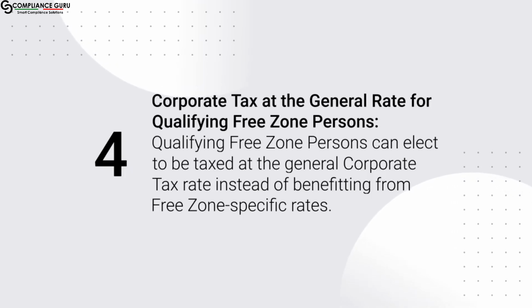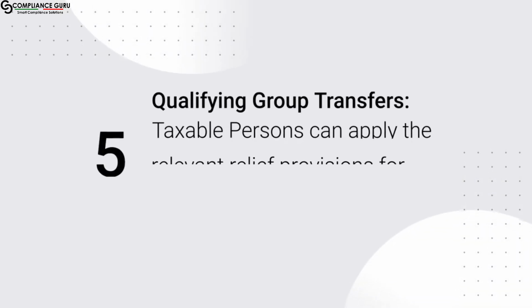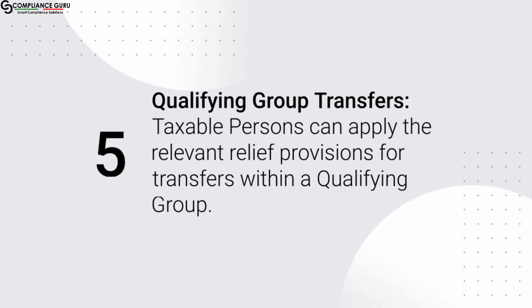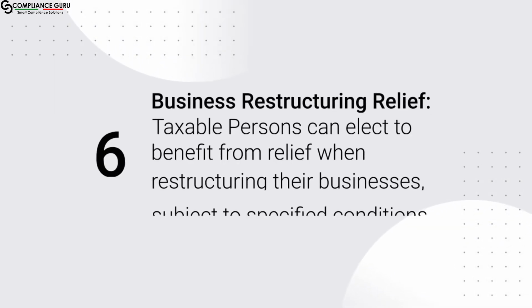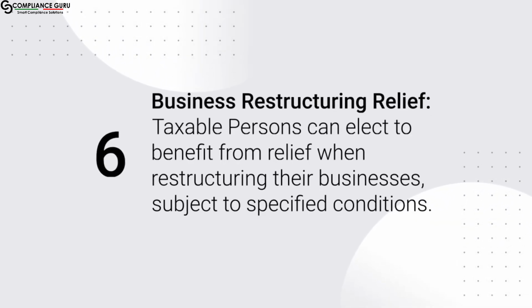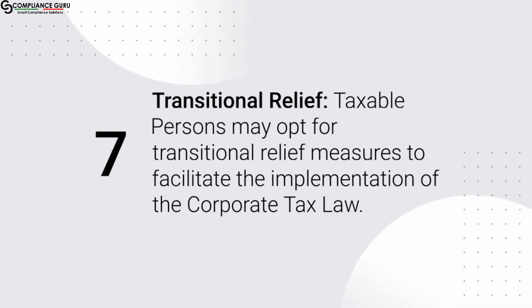4. Corporate tax at the general rate for qualifying free zone persons. Qualifying free zone persons can elect to be taxed at the general corporate tax rate instead of benefiting from free zone specific rates. 5. Qualifying group transfers. Taxable persons can apply the relevant relief provisions for transfers within a qualifying group. 6. Business restructuring relief. Taxable persons can elect to benefit from relief when restructuring their businesses, subject to specified conditions. 7. Transitional relief. Taxable persons may opt for transitional relief measures to facilitate the implementation of the corporate tax law.